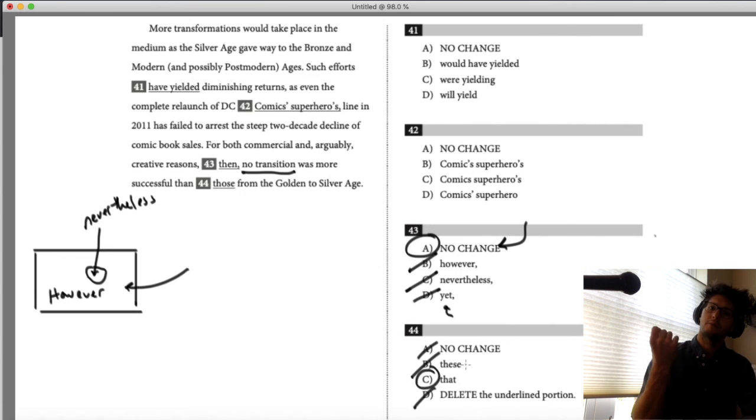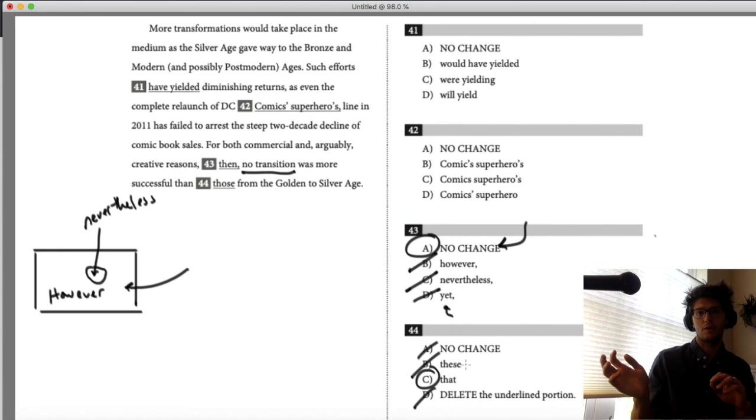So hopefully that's helpful. Master this section by staying really organized and referring back to questions. So every time you get a question wrong, write down what style of question it is. Punctuation, I'm calling a question like 43 conjunctions. Maybe that's not technically right. Right? I'm calling a question like 44 comparisons.